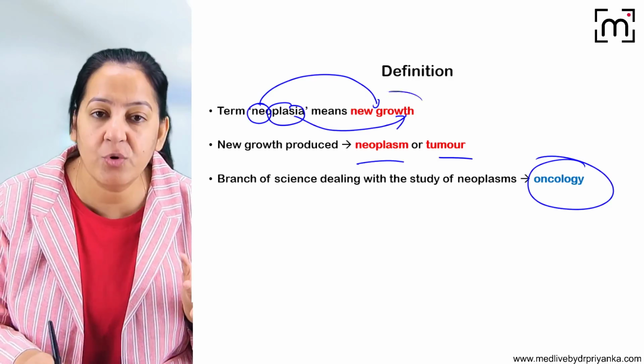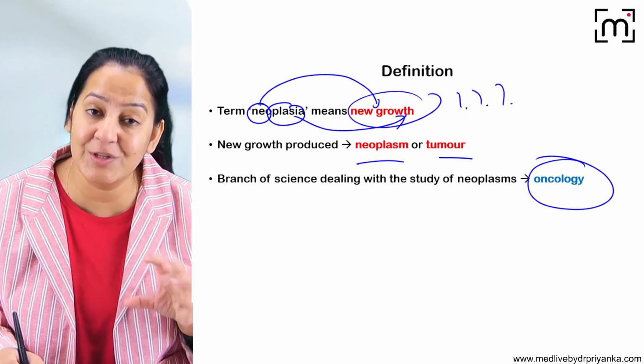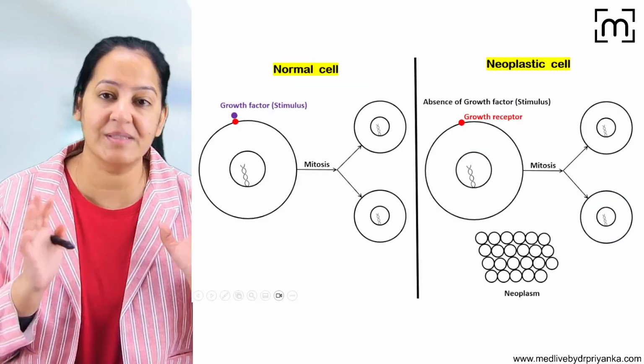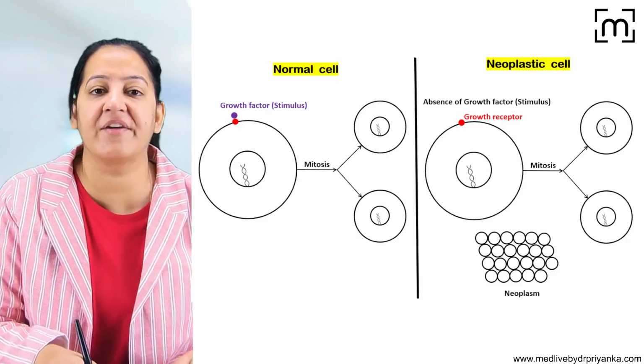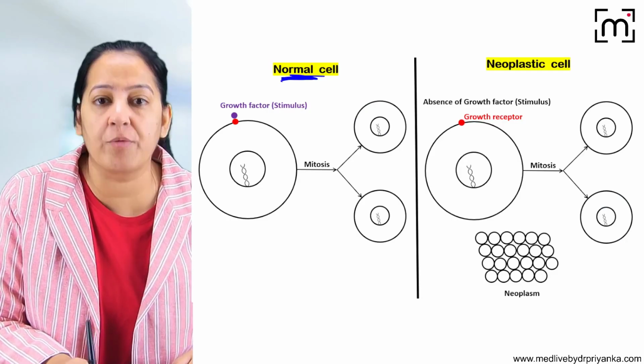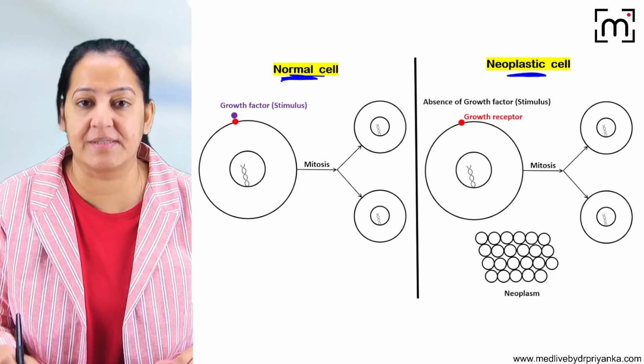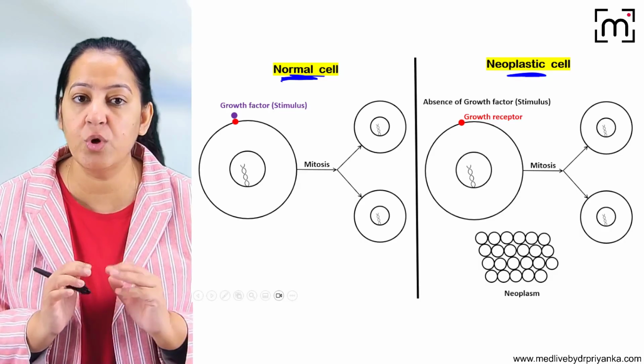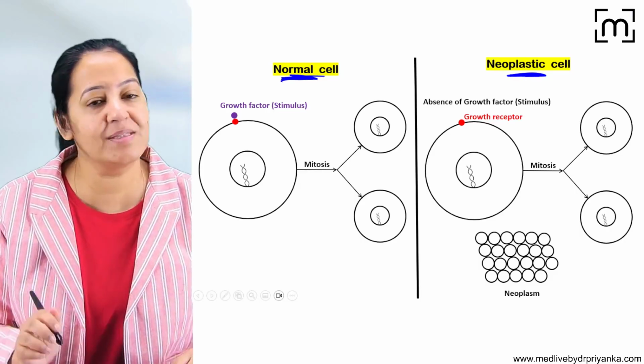Now to understand why the new growth is occurring. Now the question is, why at all is this new growth occurring? You have to understand what is a normal cell and what is a neoplastic cell. In this diagram, you can see one is of a normal cell, and the other is of a neoplastic cell. You may be thinking, what is the difference between the two? What's the difference between a normal cell versus a neoplastic cell?